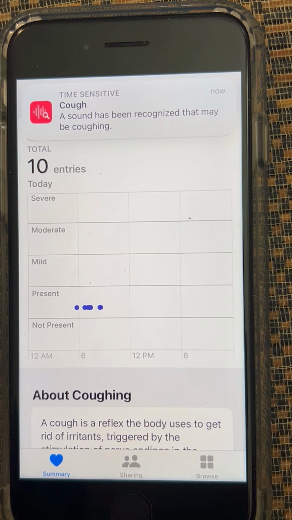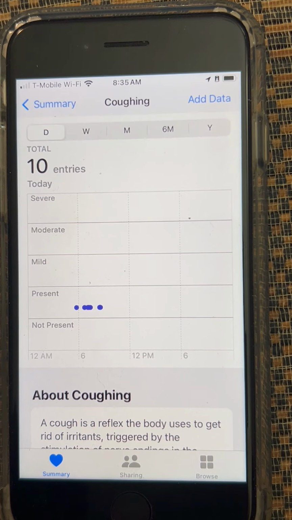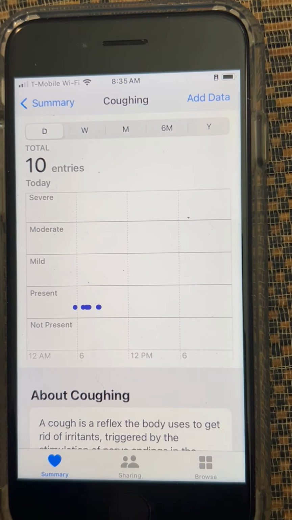Also got a little notification and another entry. It's right close to the last one I had, so you might not see. They're kind of smudged together there. So you can use that, and you could look at how was it the day before.